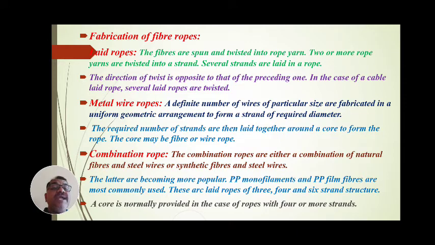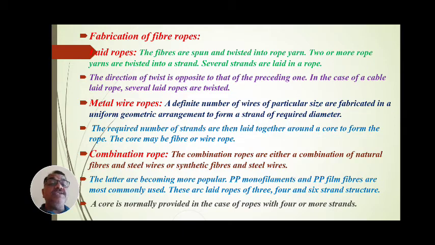Metal wire ropes: a definite number of wires of particular size are fabricated in a uniform geometric arrangement to form a strand of required diameter. The required number of strands are then laid together around a core to form the rope. The core may be fiber or wire rope. Combination ropes are a combination of natural fibers, synthetic fibers, or steel wires with synthetic fiber. These combination ropes are made up of either vegetable fiber, metal wire, or other different materials.